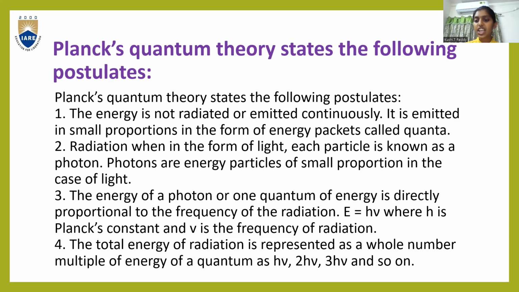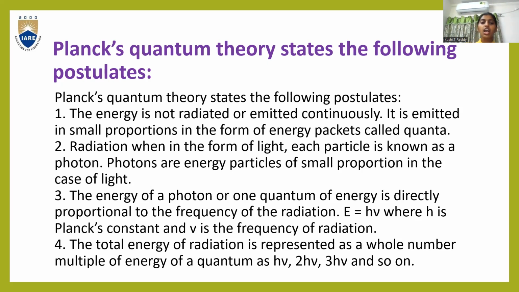That is, E = hν, where h is Planck's constant and ν is the frequency of radiation. The fourth postulate is that the total energy of radiation is represented as a whole number multiple of the energy of a quantum, given as hν, 2hν, 3hν, and so on. Generally energy is represented by a whole number.